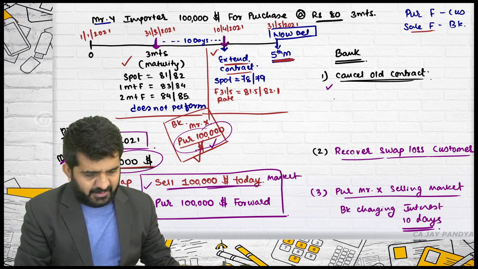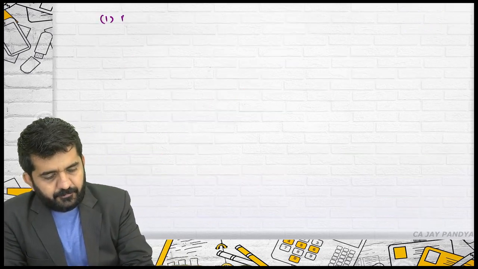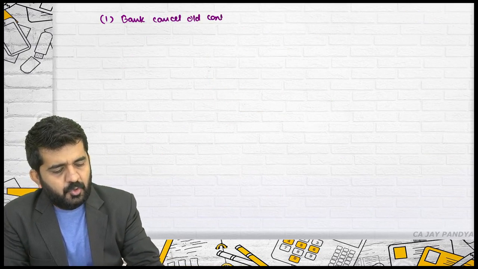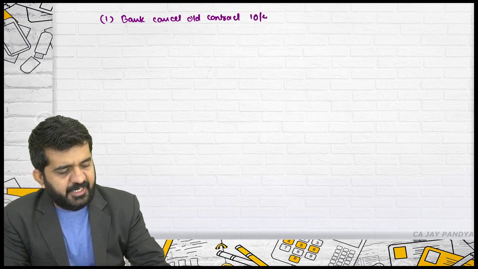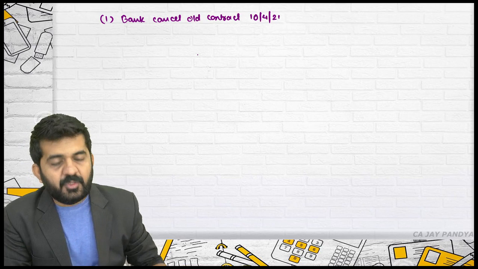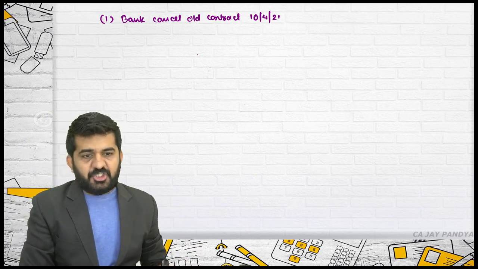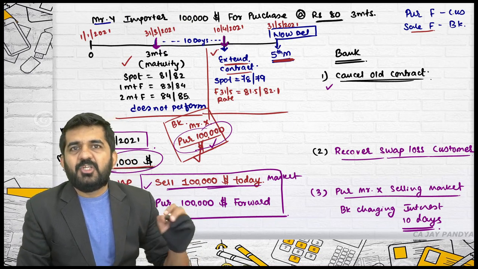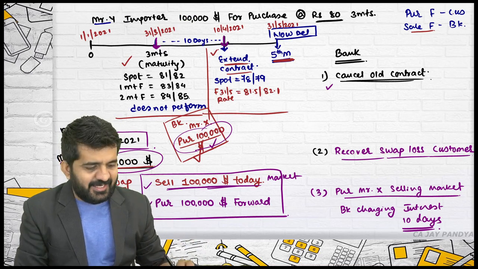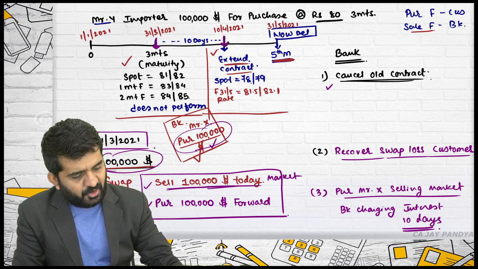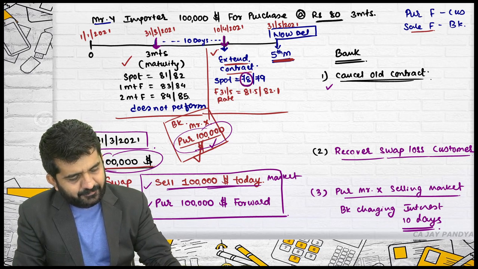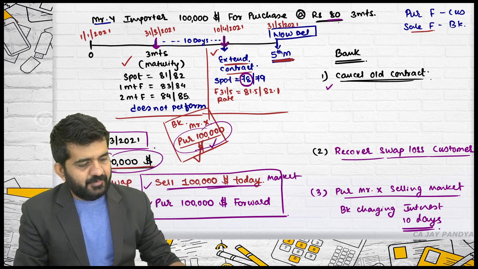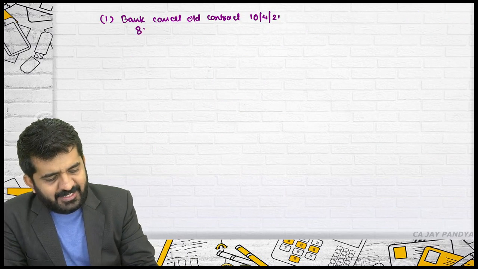Is it alright? First, as I have told you, bank will cancel old contract, but on which date? 10th April 21. Let us find out cancellation charges. It is a purchase contract for customer. So which rate should be used is a selling rate. Selling rate on 10th of April is 78. Bank was going to sell it at 80.